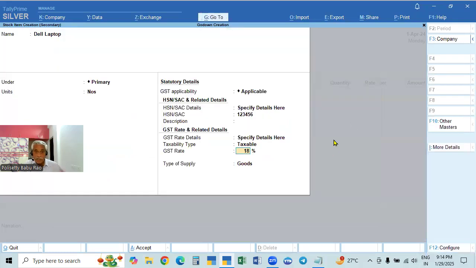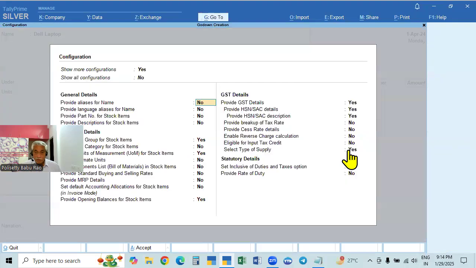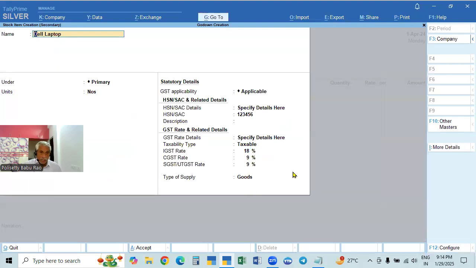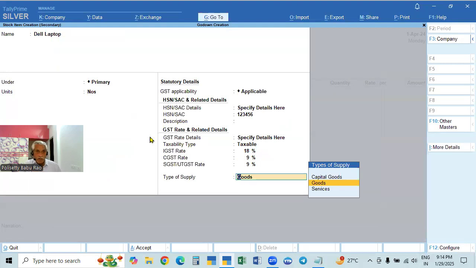Now if we make it no, it will take the GST rate of 18%, not IGST separately. If the breakup is given, IGST 18% total, CGST 9%, SGST 9%, the breakup will show up here in F12. If you want, you can make it yes. If you make it yes, it will automatically divide between CGST and SGST. So depending on the recipient state of the purchaser, it will decide whether to take IGST for interstate or CGST and SGST for the local state. Okay. So this is created.